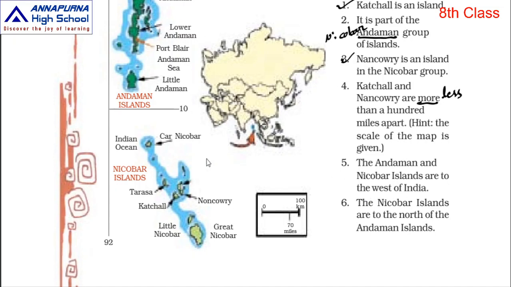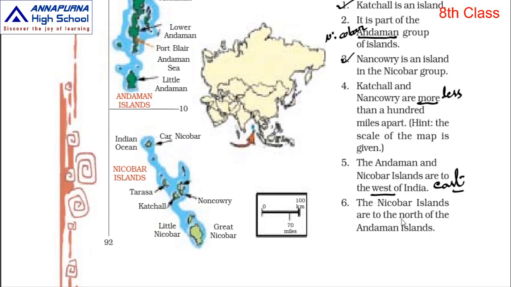Next, the Andaman and Nicobar Islands are to the west of India. See the India map here. Where are the Andaman and Nicobar Islands? They have said to the west. The down part is south, the upper part is north, right hand is east, left hand is west. So which side are they on? They are on the east side. Underline west and write east.